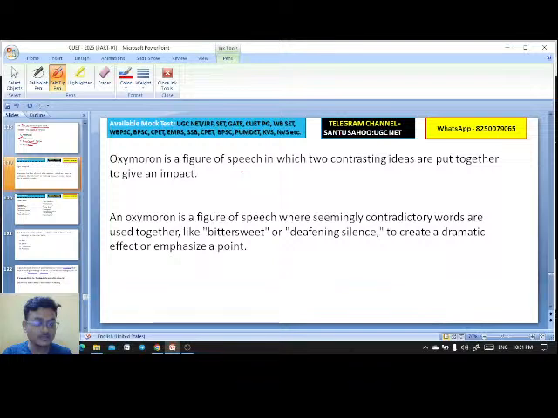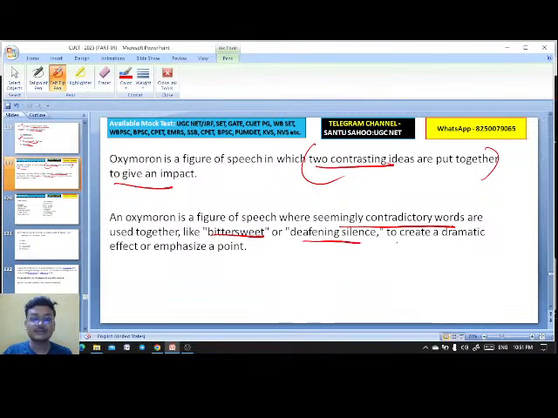See, oxymoron is a figure of speech in which two contrasting ideas are put together. Give another example. Write down another example. Okay. Awfully good, bittersweet, deafening silence. Now, oxymoron is the figure of speech where seemingly contradictory words are used together, like bittersweet, deafening silence, to create a dramatic effect or emphasize a point. That is oxymoron. Here you see that open secret.